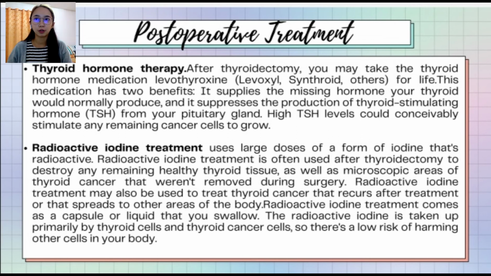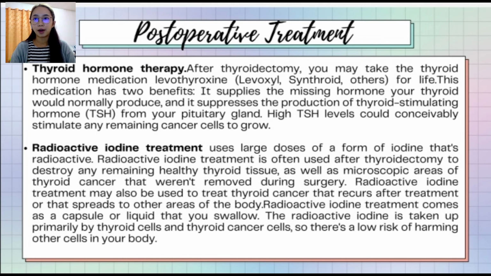Next is the postoperative treatment. First one is the thyroid hormone therapy. After thyroidectomy, the patient may take thyroid hormone medication, levothyroxine, for life. This medication has two benefits. It supplies the missing hormone that your thyroid would normally produce, and it suppresses the production of thyroid stimulating hormone, the TSH, from the pituitary gland. High TSH levels could convincingly stimulate any remaining cancer cells to grow.